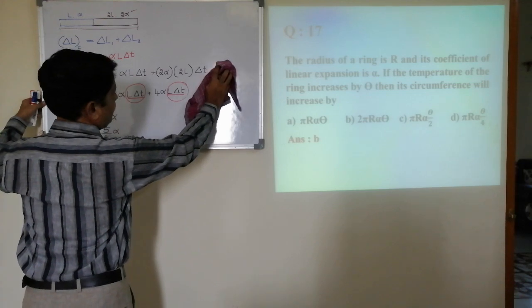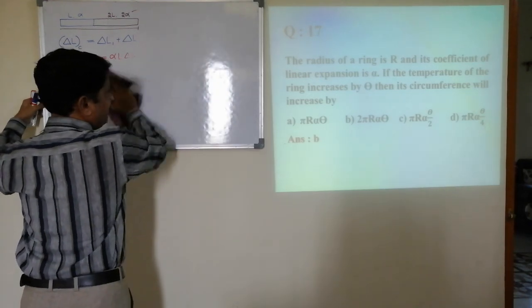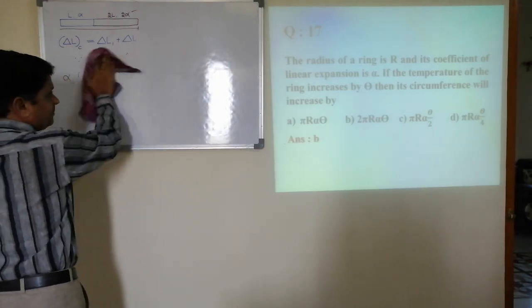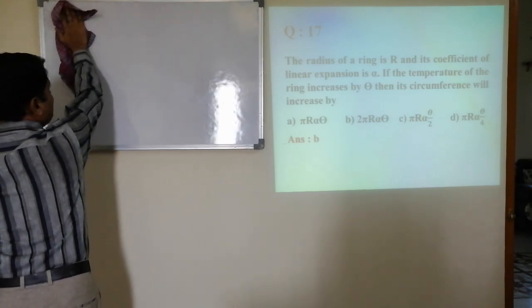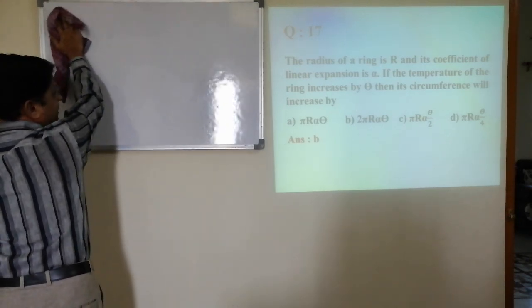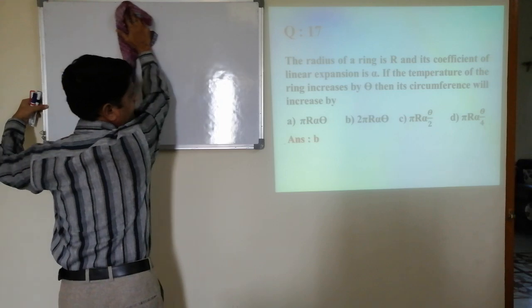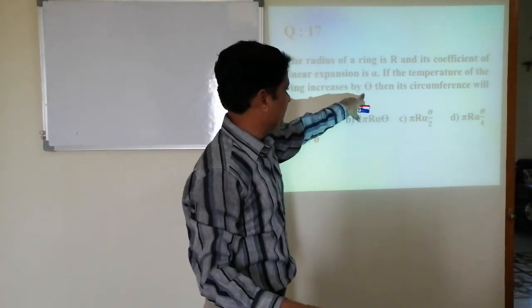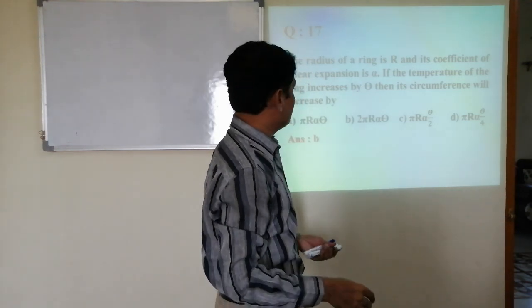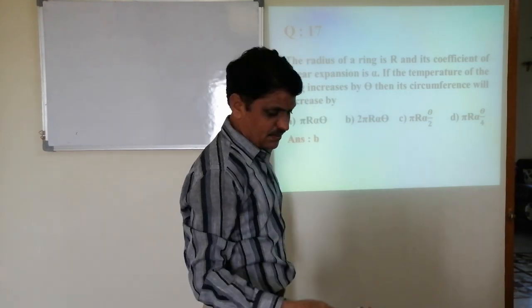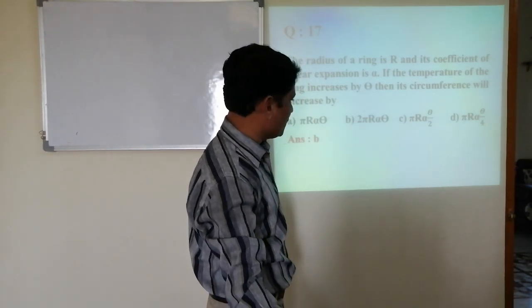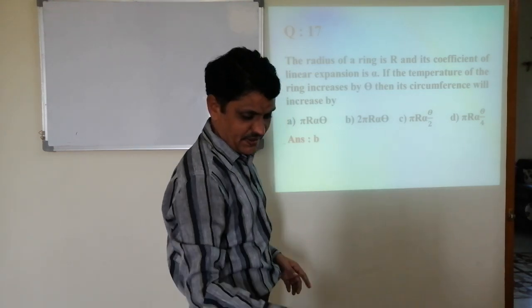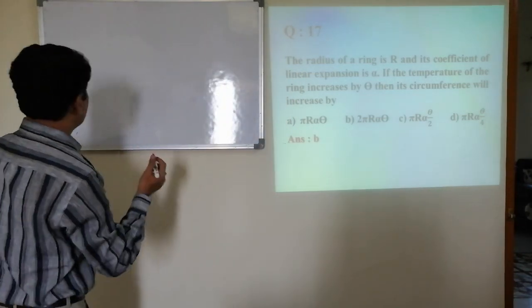Next question. The radius of a ring is R and its coefficient of linear expansion is alpha. If the temperature of the ring increases by theta, then the circumference will increase by how much? Increase in the circumference is the question. Hope it's also easy.